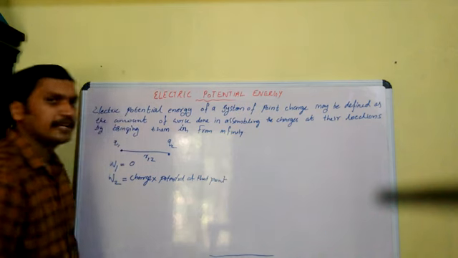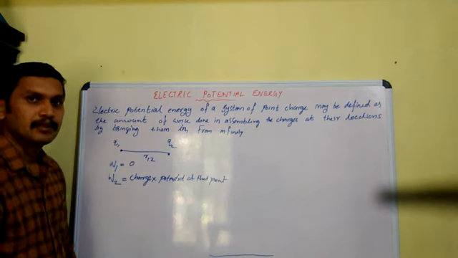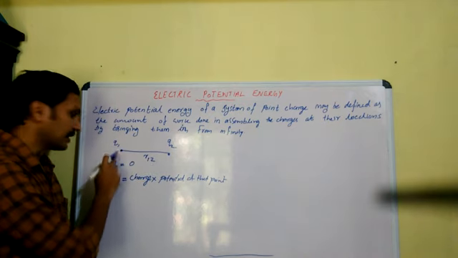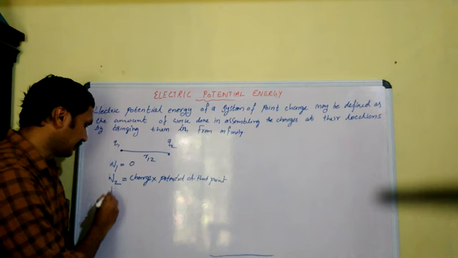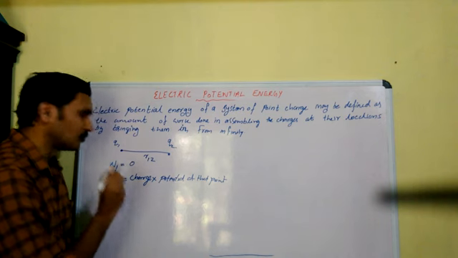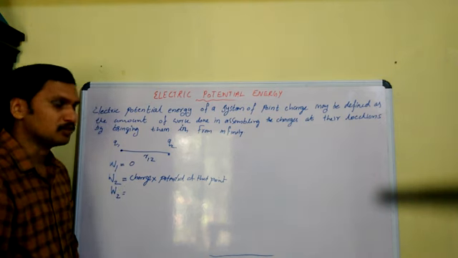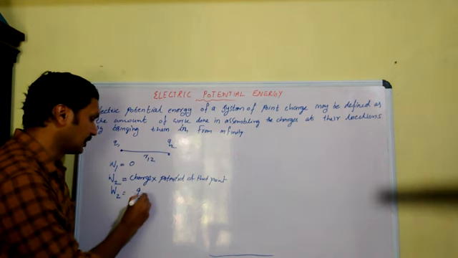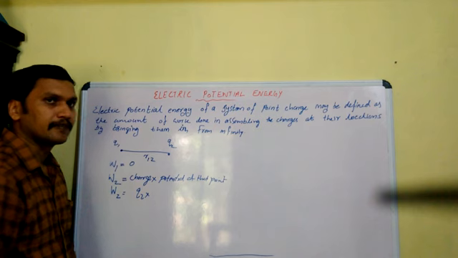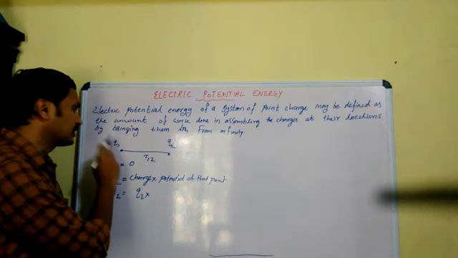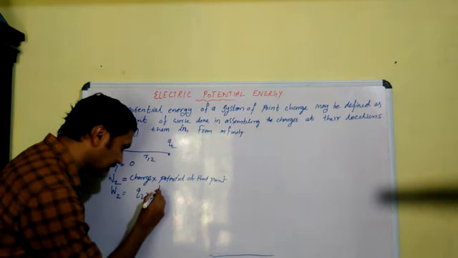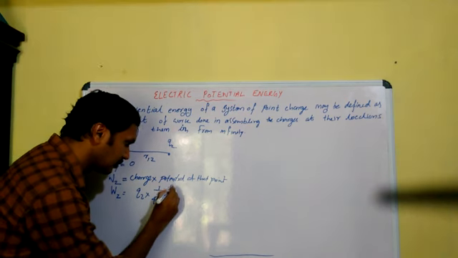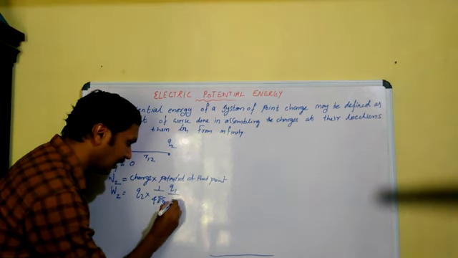So what is the potential at this point? At this point, the potential is due to Q1. So we can write that the work required to bring Q2, W2, is equal to the magnitude of charge Q2 into the potential at this point. At this point, the potential of Q1 is 1 by 4 pi epsilon 0 Q1 by R12.